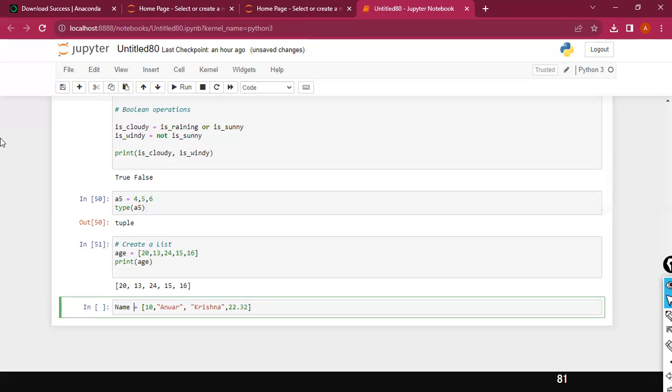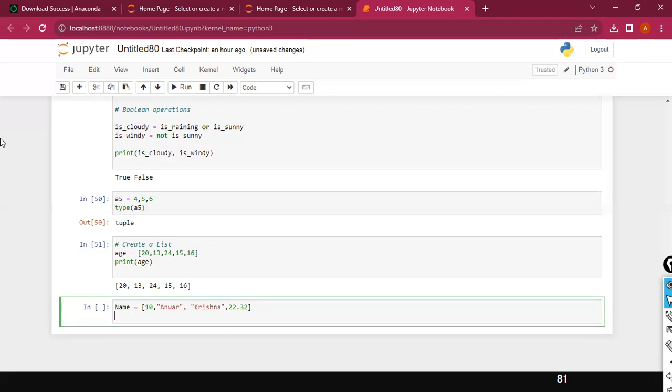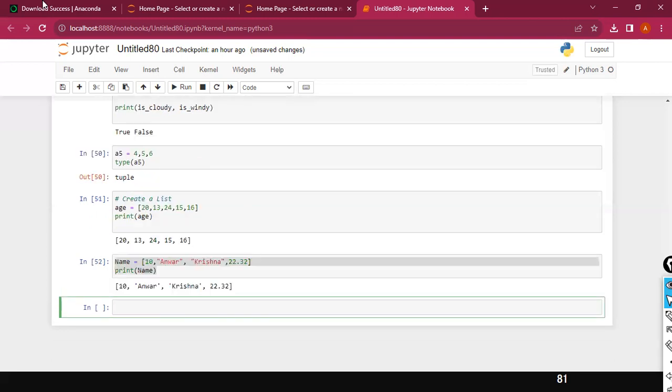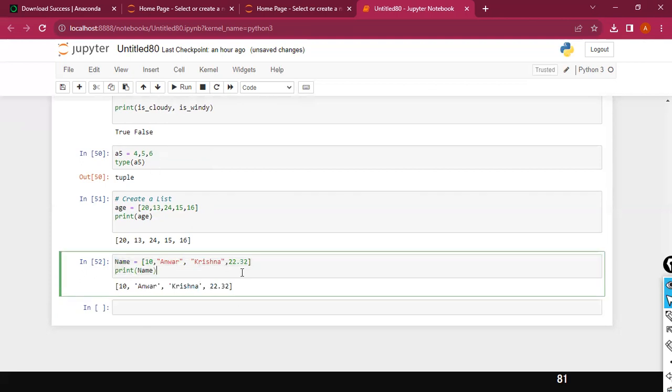And here I'm going to say name, something like that. Name cannot be 10, but let it be there. And I just say print name. Yes, you can store different data types: the integer data type, float data type, and the string data type here. So these are the different data types you can store in a list.